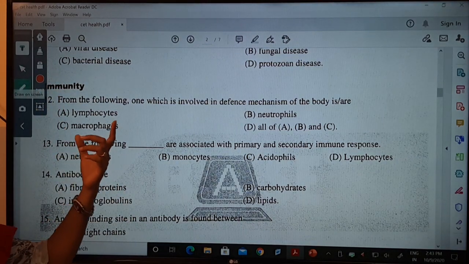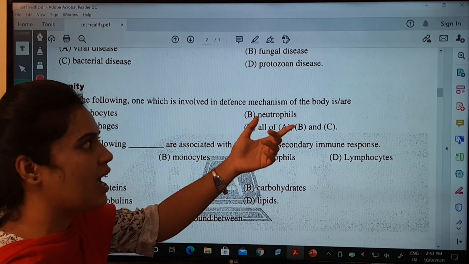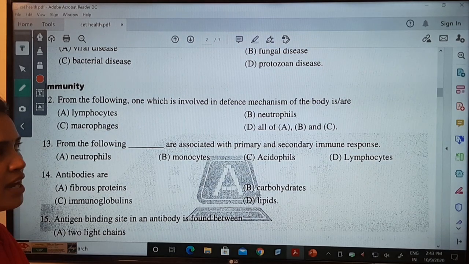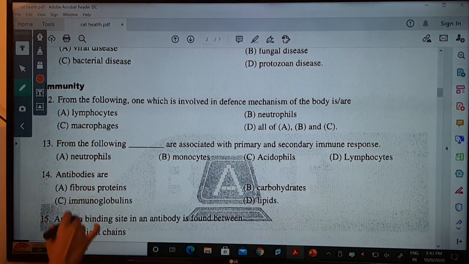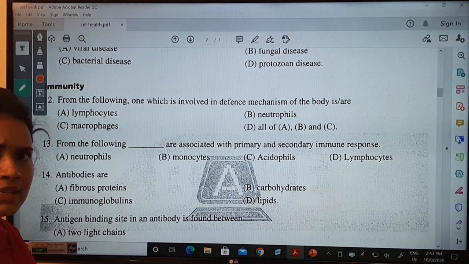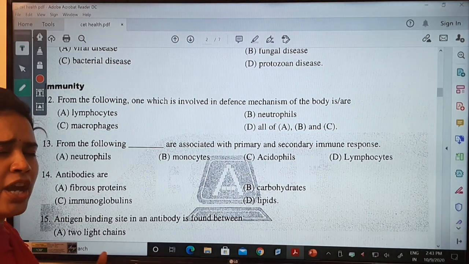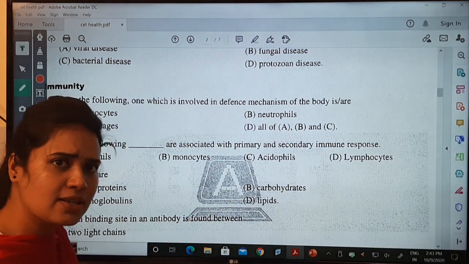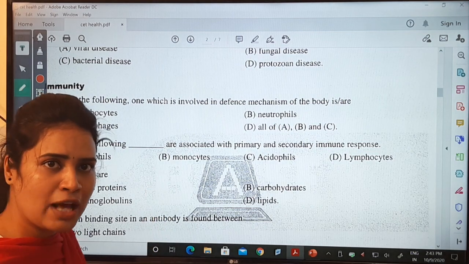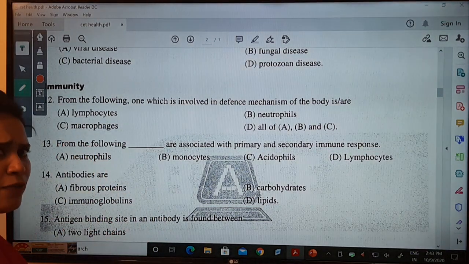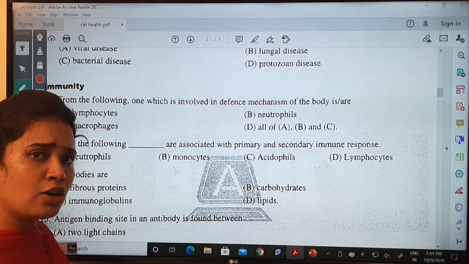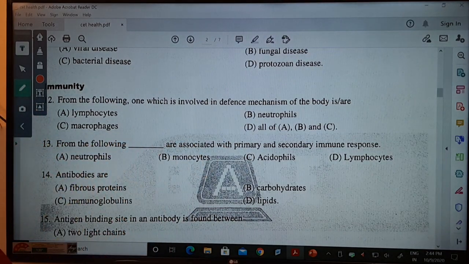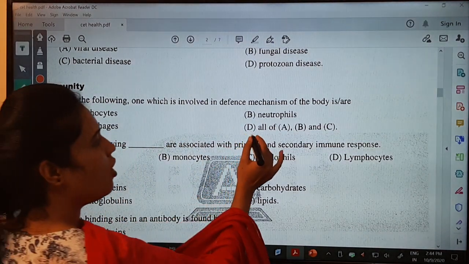From the following, which is involved in the defense mechanism of the body? Among these options, they are asking whether lymphocytes are involved in the defense mechanism. Obviously yes, T lymphocytes and B lymphocytes play a major role in acquired immunity. Neutrophils, yes, they show phagocytosis. They mainly kill pathogens by eating them. That is phagocytosis. Macrophages also undergo phagocytosis to kill pathogens. These three all help in the defense mechanism. So the answer will be all of A, B and C.